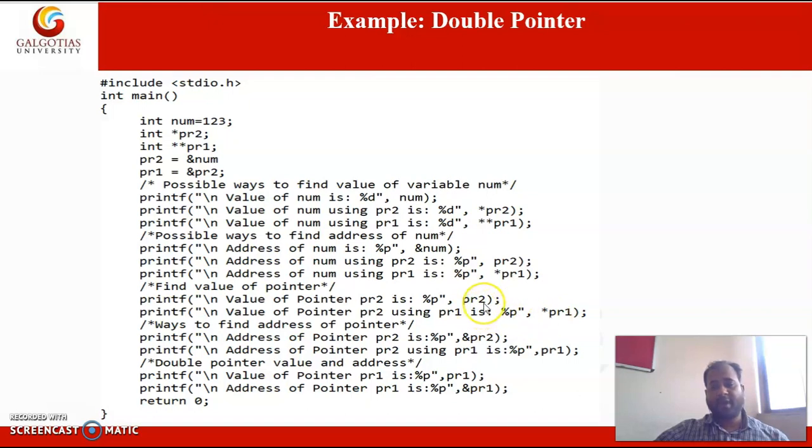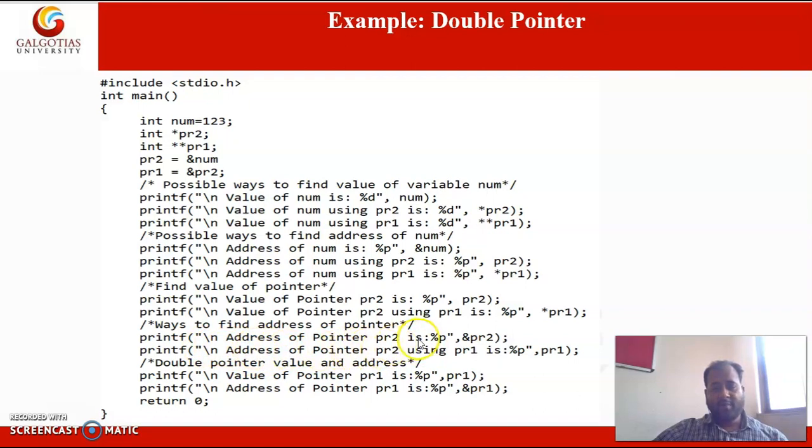PR2 is storing the address of the number variable, and the value of PR1 is the address of this PR2.